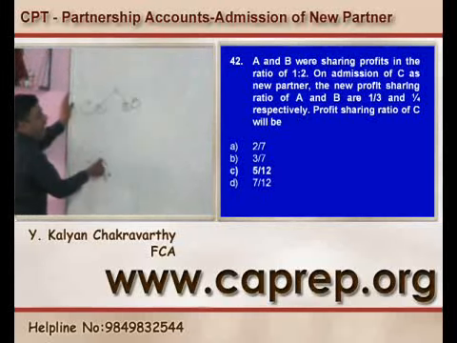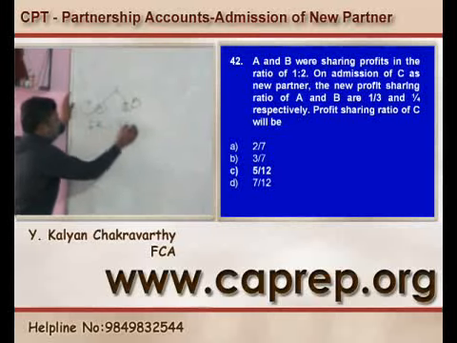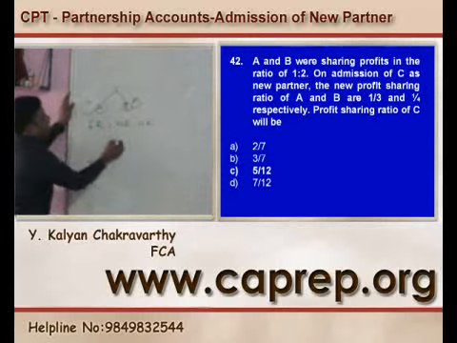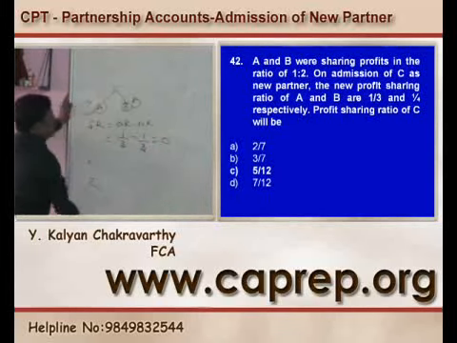Sacrificing ratio is equal to old ratio minus new ratio. Old ratio is 1 by 3, new ratio is also given as 1 by 3. 0 is his sacrifice.